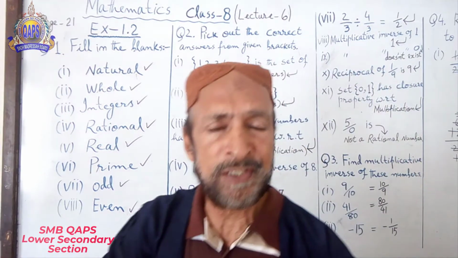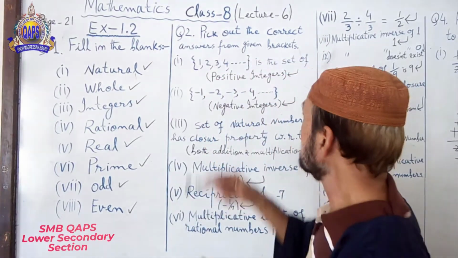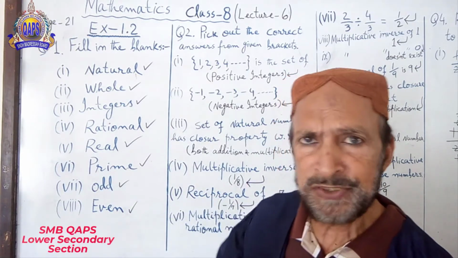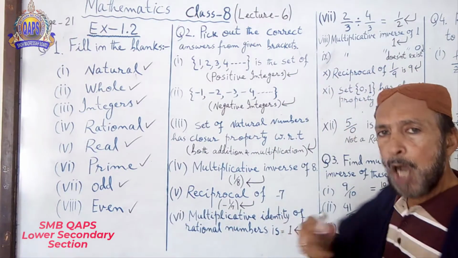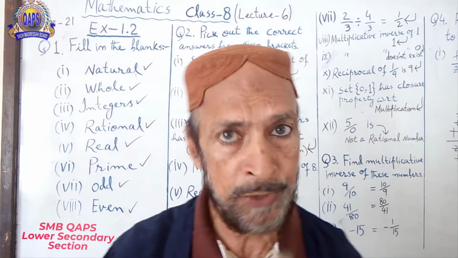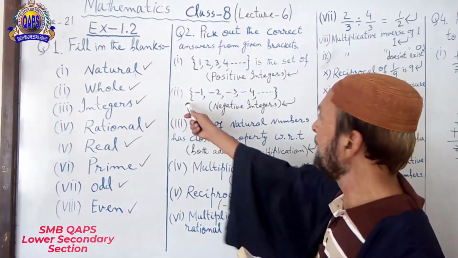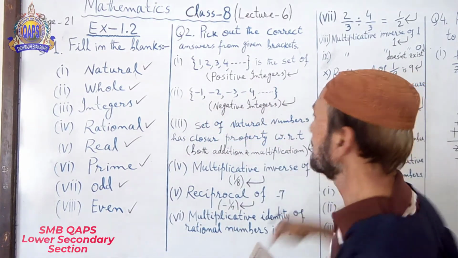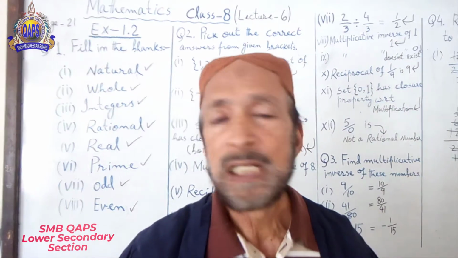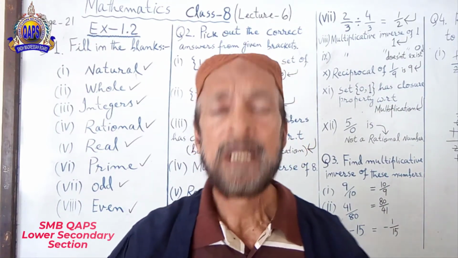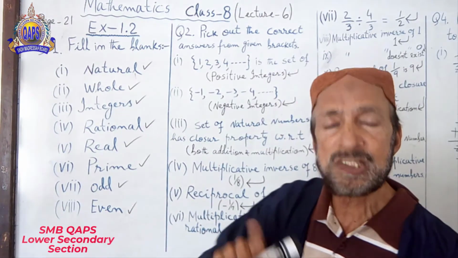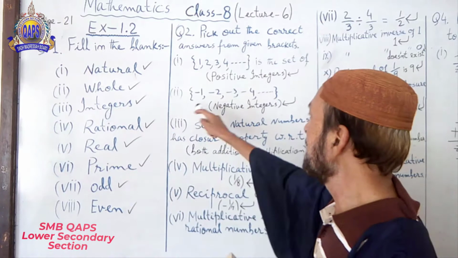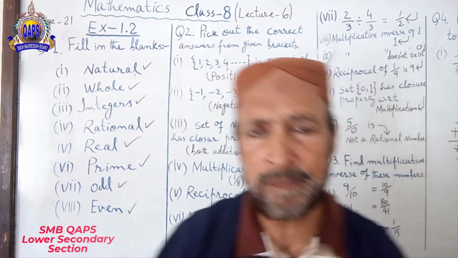One option is written over there, that is positive integers. Tick that. All the options have been written in your book. Number 2, -1, -2, -3, -4 and so on. Very simple: negative integers, in the same way as positive integers.